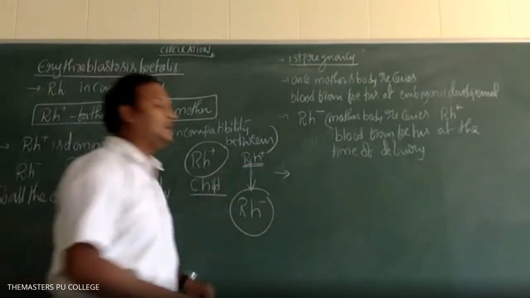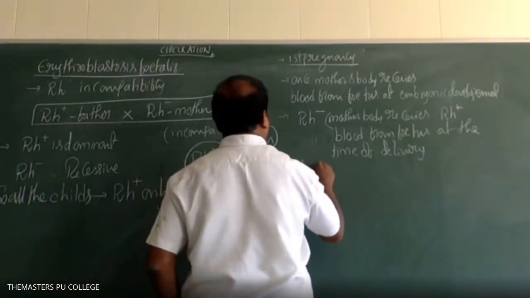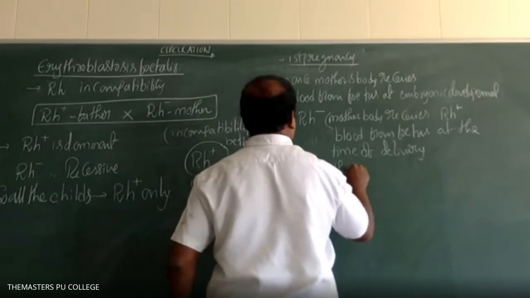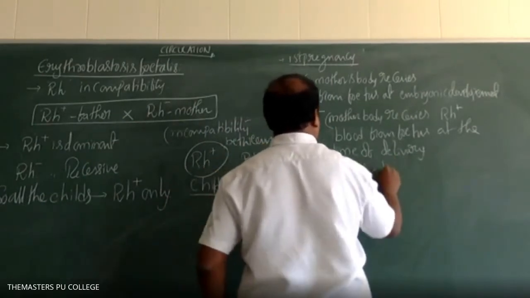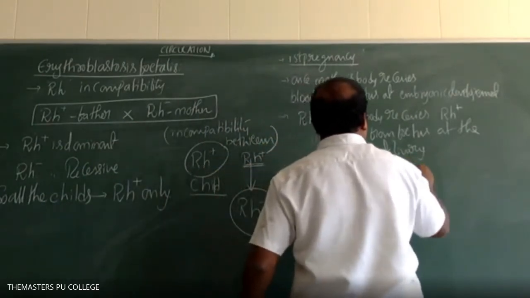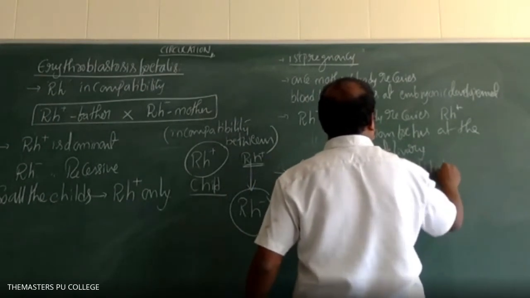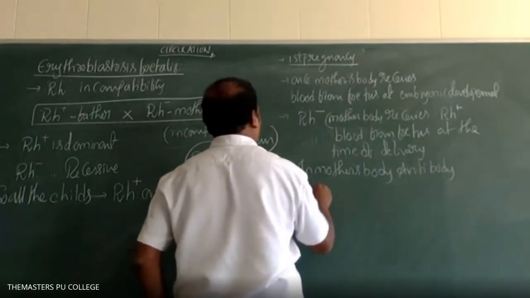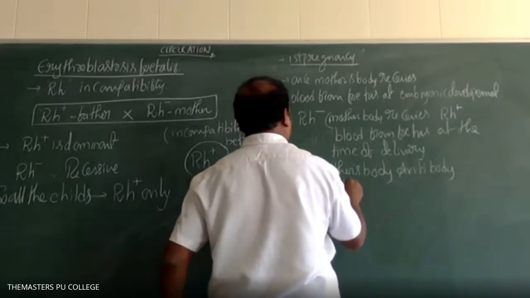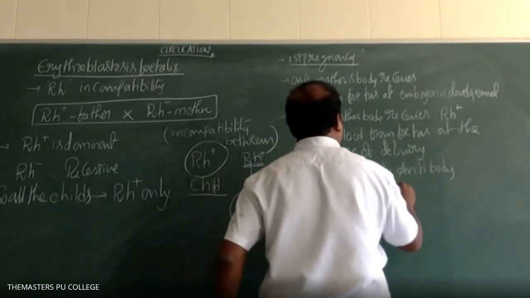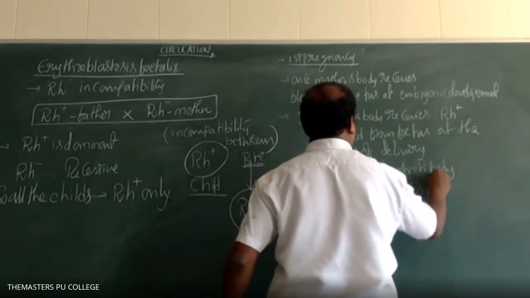Okay, next point. In the mother's body, antibody production takes place. Against what, students? Against the fetus's Rh positive blood.